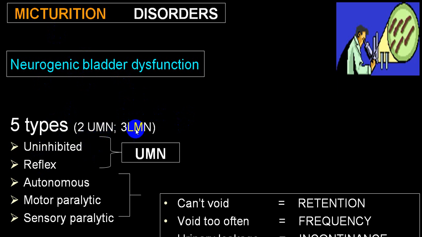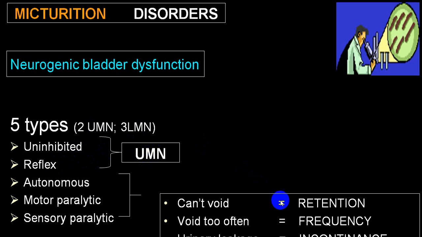While in a lower motor neuron lesion, motor, sensory, or both are damaged. So there will be three types of bladder involvement: pure motor, pure sensory, and combined together. We call it lower motor neuron. So you call them autonomous, motor paralytic, and sensory paralytic. Those three varieties are lower motor neuron. And we have two upper motor neuron types. One, because of cortical damage, we call uninhibited bladder. And we have the reflex, or what we call automatic bladder. That will be classical upper motor neuron.